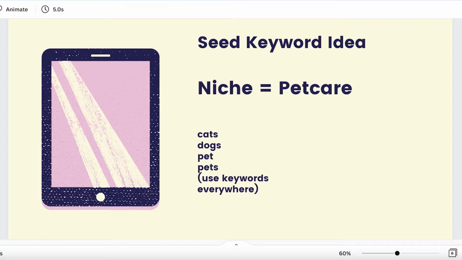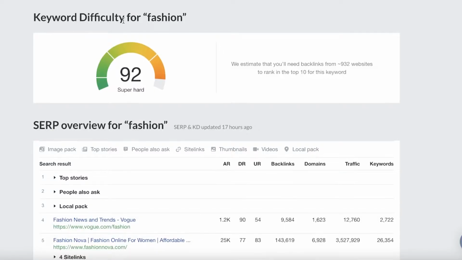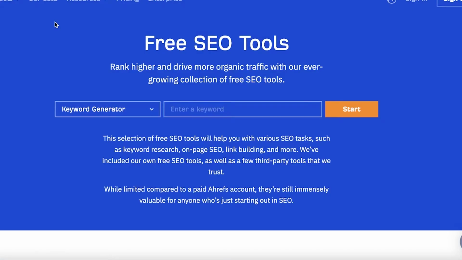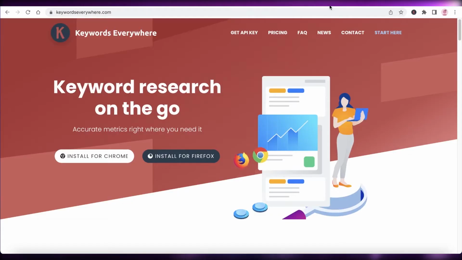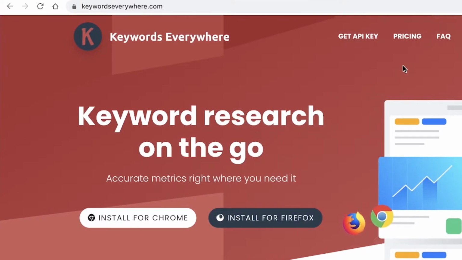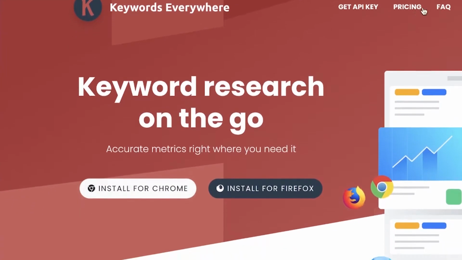So for this, there are two tools you can use. You can use the Ahrefs free SEO tool. So just search for Ahrefs free SEO tools, and this will be the top result. Or you can even download keywordseverywhere.com. Now, this is a free Chrome extension or Firefox extension, whatever web browser you are using. You can just download this, click on install for Chrome.